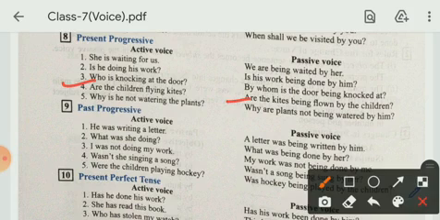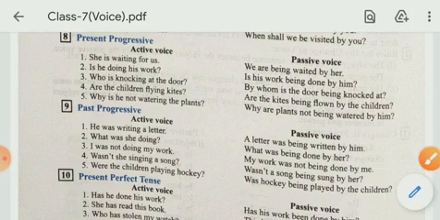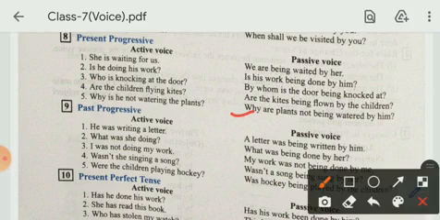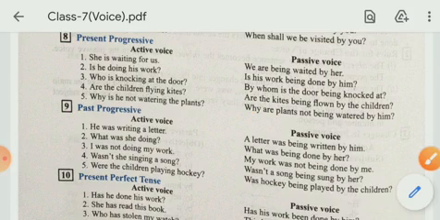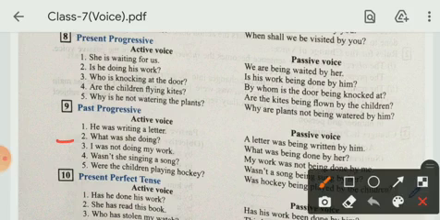Why is he not watering the plants? Why are plants not being watered by him? Next is past progressive. He was writing a letter. A letter was being written by him. What was she doing? What was being done by her?